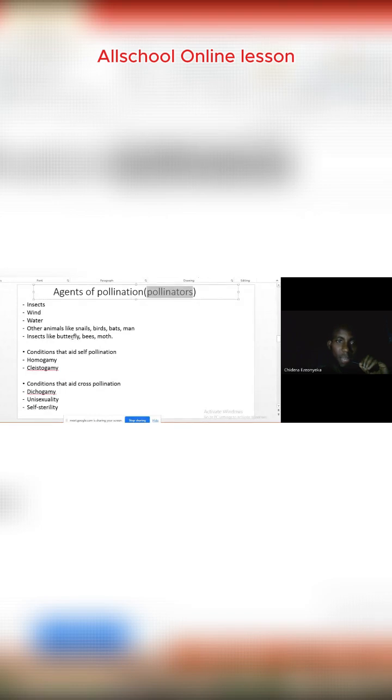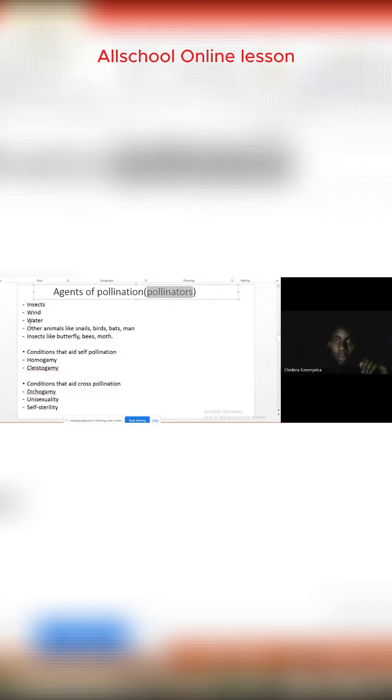And even insects like butterflies, bees, moths, they do this for fun. If you observe, most of the animals and insects listed here are seen basically on plants or on flowers. So for fun, they carry this pollen grain. They don't even know that's what they are doing, but that is what helps agricultural practices. For fun, they carry these pollen grains from the anther of these plants to the stigma of another plant or of the same plant.